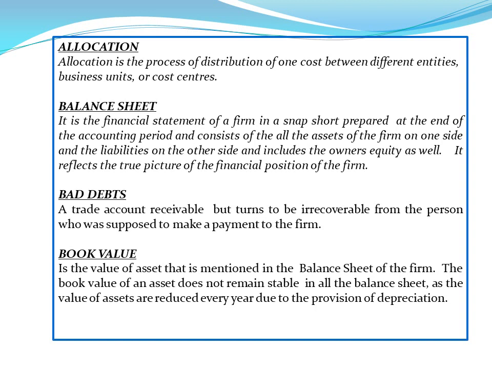Bad debts: a trade account receivable that turns out to be irrecoverable from the person who was supposed to make a payment to the firm. Book value is the value of the asset that is mentioned in the balance sheet of the firm. The book value of an asset does not remain stable in all the balance sheets, as the value of the assets is reduced every year due to the provision of depreciation.